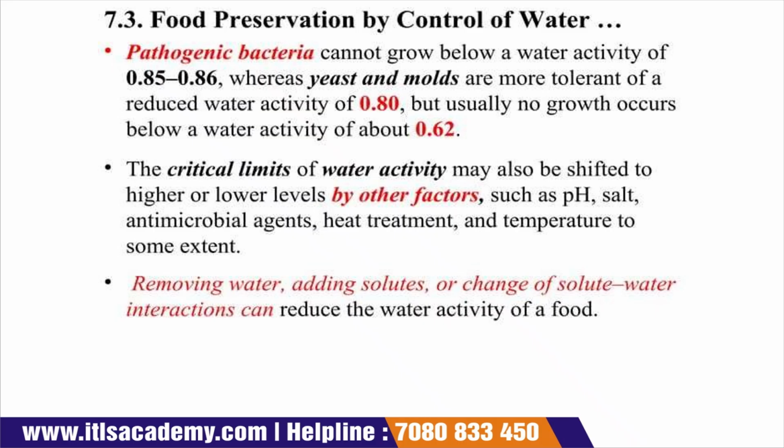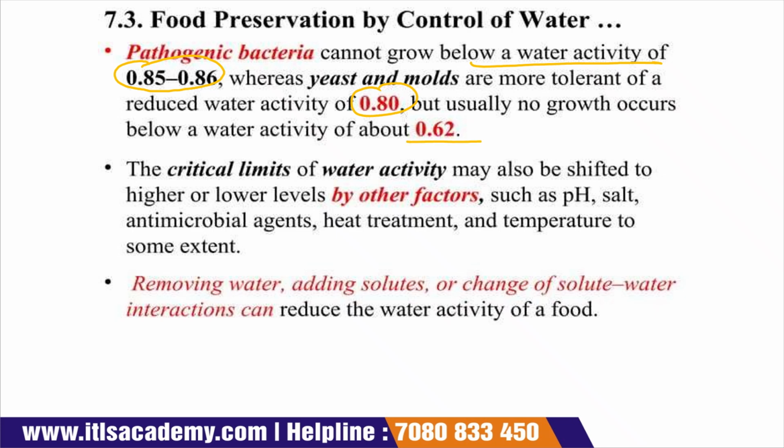Pathogenic bacteria can grow down to a water activity of 0.85 to 0.86, and yeast and mold can grow at a reduced water activity, that is 0.80. But no growth of microorganisms occurs when the water activity is below 0.62.